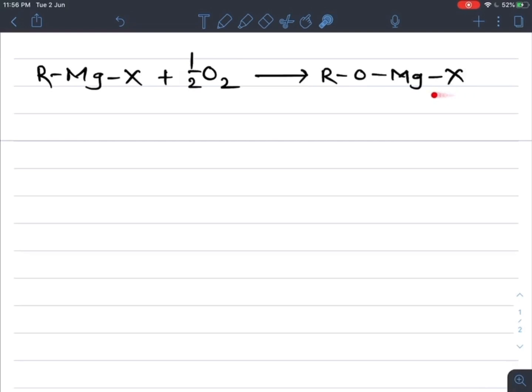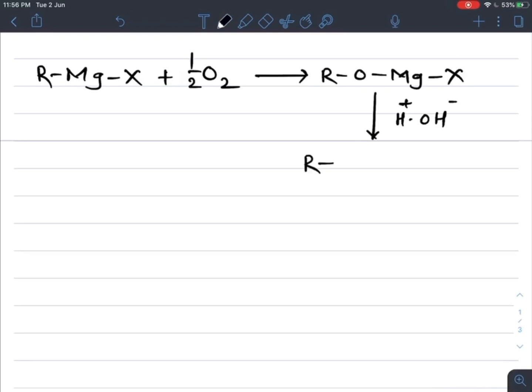So we get here the adduct ROMgX, which on further acid hydrolysis, that is in presence of water, gives its corresponding alcohol. So here we get ROH with the removal of Mg, X and OH.